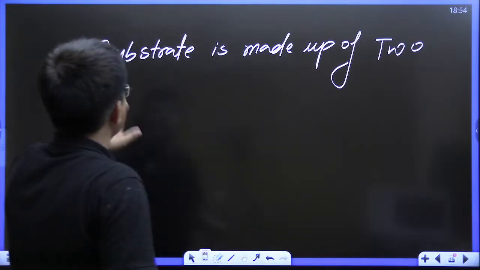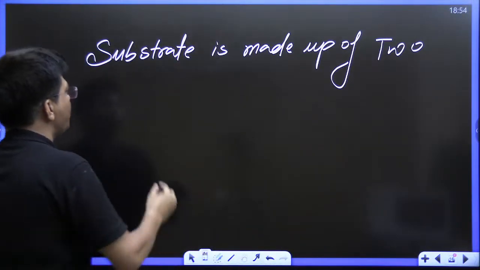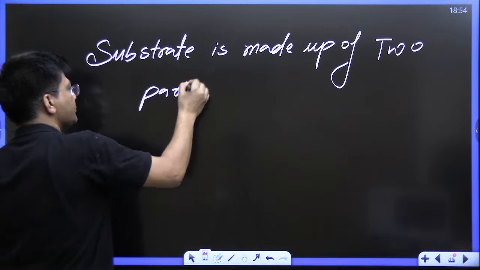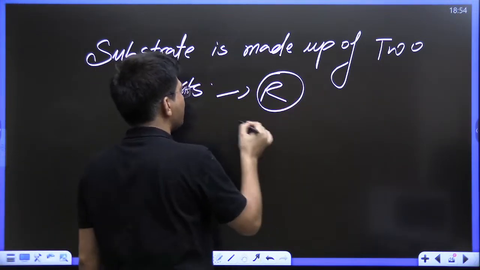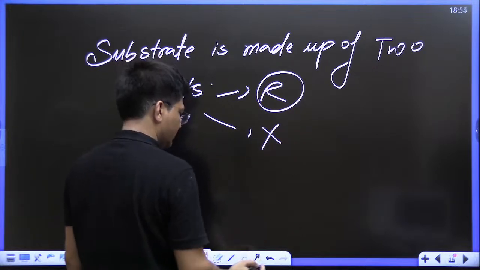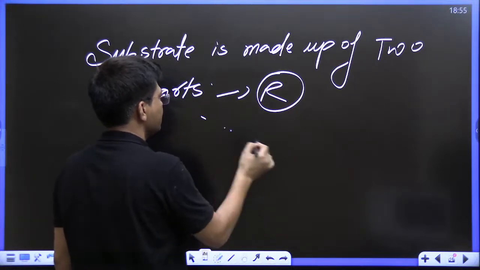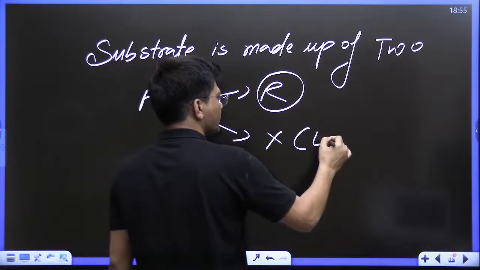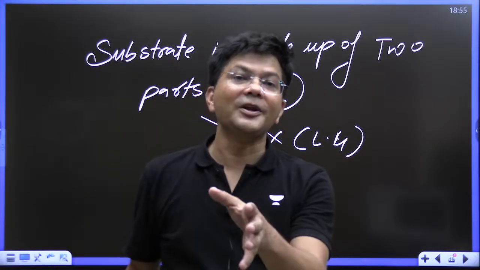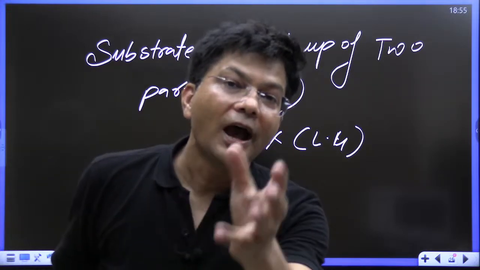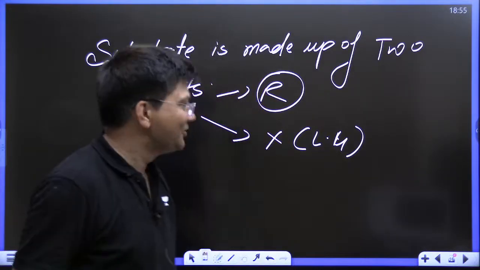Now see, the substrate is made up of 2 parts. What are these 2 parts? One is R, the alkyl part, and another one is X, the leaving group. Now, what do you think? From the life of carbon, X wants to go and Nu wants to come. Kids, do let me know.